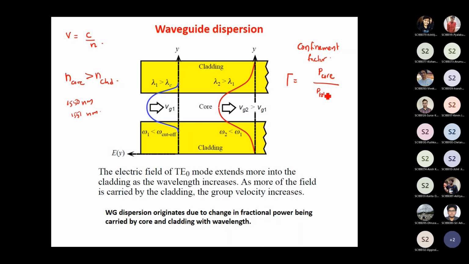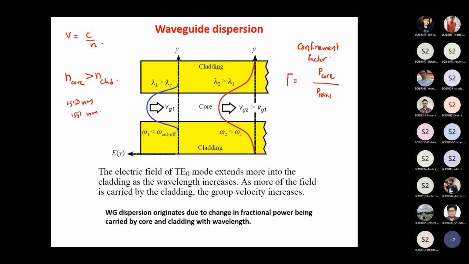For shorter wavelength signals, gamma is larger, whereas for longer wavelength signals, gamma is slightly smaller because the signal spreads more into the cladding. As the signal penetrates more into the cladding, the group velocity increases.